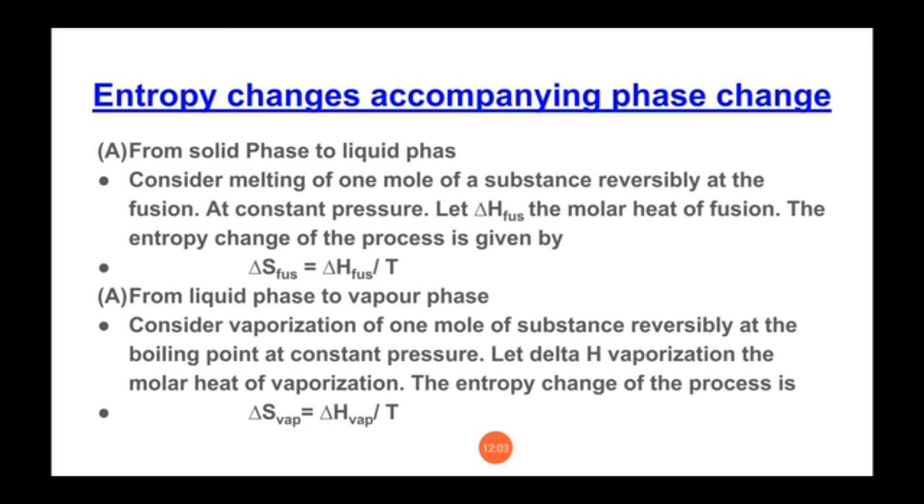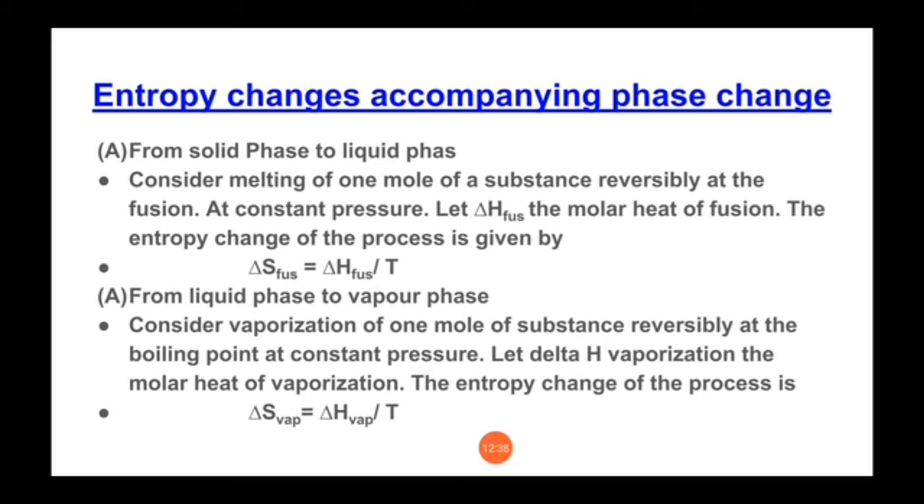Consider melting of 1 mole of a substance reversibly at the fusion point, say T fusion, at constant pressure. Let delta H fusion be the molar heat of fusion. So the entropy change of the process is given by delta S fusion is equal to delta H fusion upon T. So students, that is our prime equation, that is delta S is equal to delta H upon T.